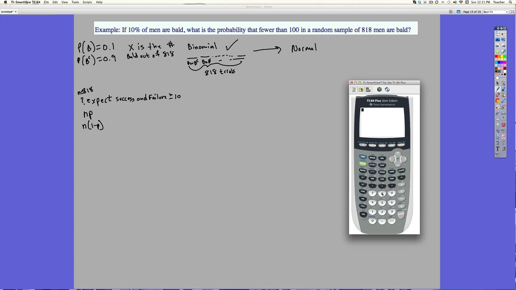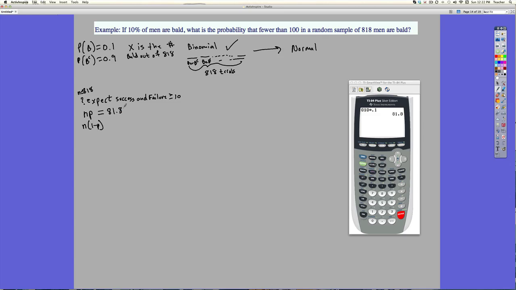So I take 818 and I times that by the probability of success, which is 0.1, and I get 81.8. So you expect 81.8, so that's greater than 10. Check, we're good.